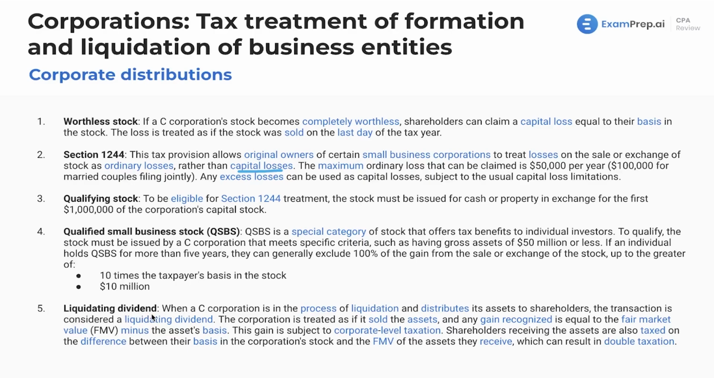We got our liquidating dividends. What is a liquidating dividend? We'll see this very much as we get more toward our latter corporation lessons, where we deal with the termination of a corporation. Now, when a C Corp is in the process of liquidation and distributes its assets to the shareholders, the transaction is considered a liquidating dividend, so we're closing up shop. We are getting rid of all of our business. The corporation is treated as if it sold the assets, and any gain is equal to the fair market value minus the asset's basis. This gain is going to be subject to corporate level taxation. Now, shareholders receiving the assets are also taxed on the difference between their basis in the corporation stock and the fair market value of the assets they receive, which can result in double taxation, but we knew that getting into business with a C Corp to begin with. That's just how it works.